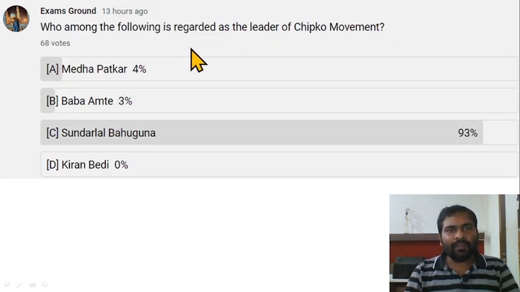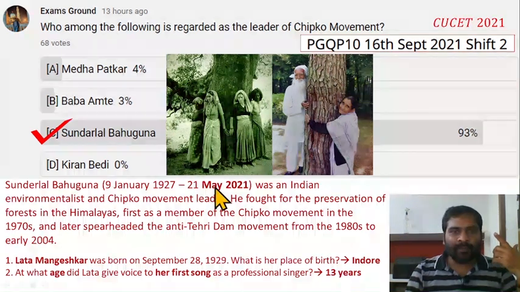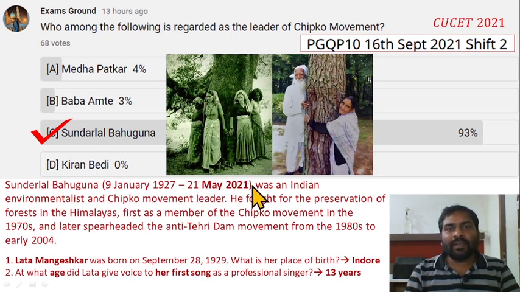Who among the following is regarded as the leader of the Chipko movement? Option C is correct. Sundar Lal Bahuguna. This is Sundar Lal Bahuguna. Sundar Lal Bahuguna was an Indian environmentalist and Chipko movement leader. Chipko Andolan was very famous, and it is GK but also current affairs, because Sundar Lal Bahuguna expired in May 2021. So it was current affairs as well.